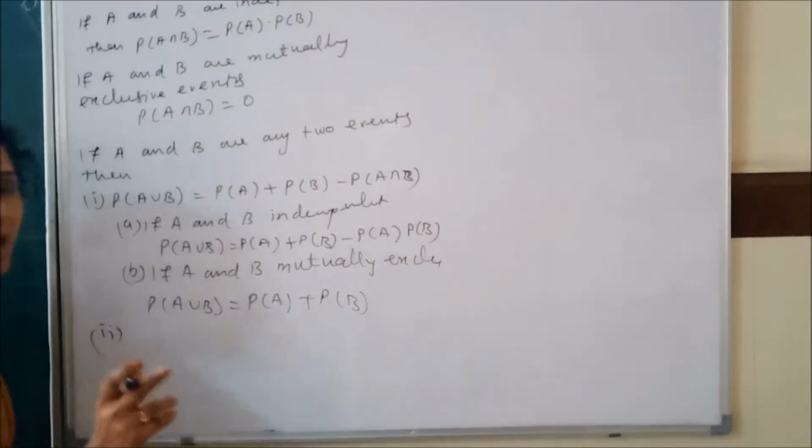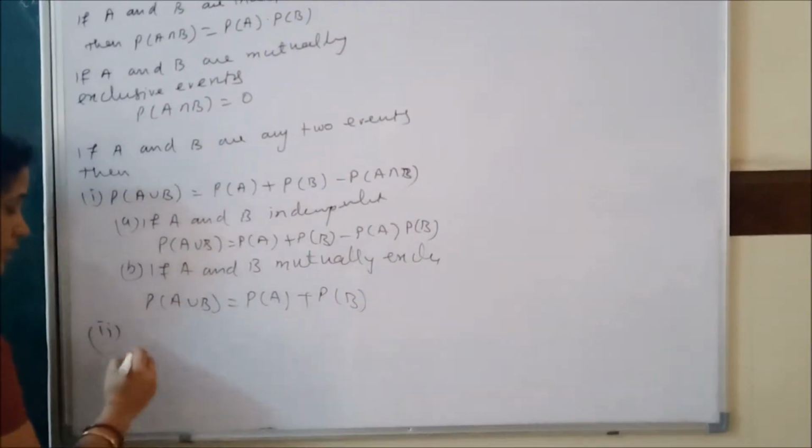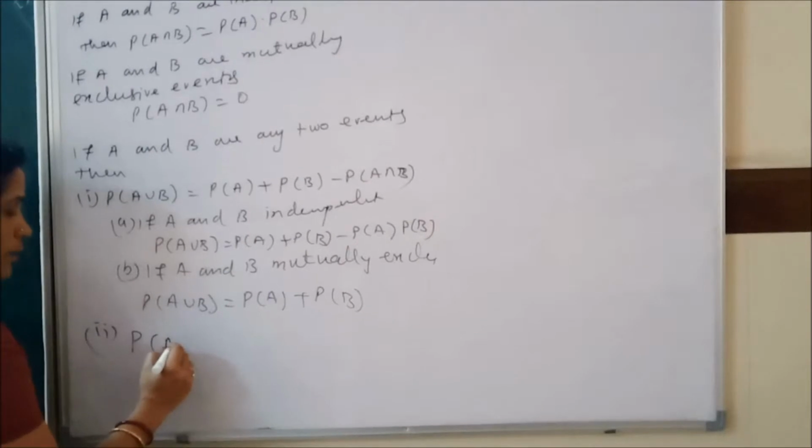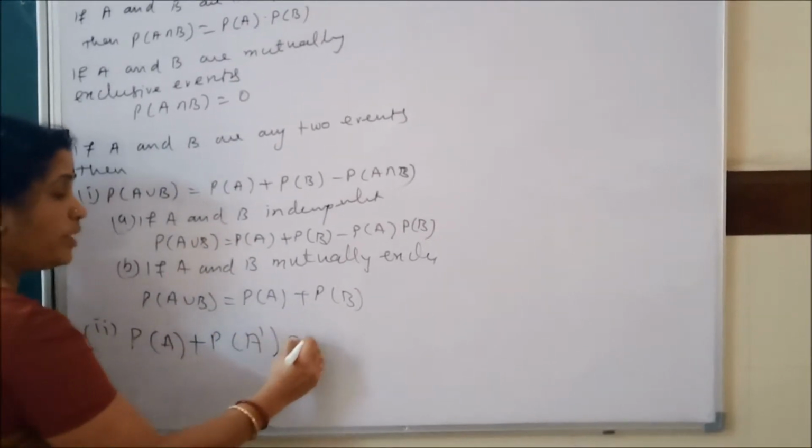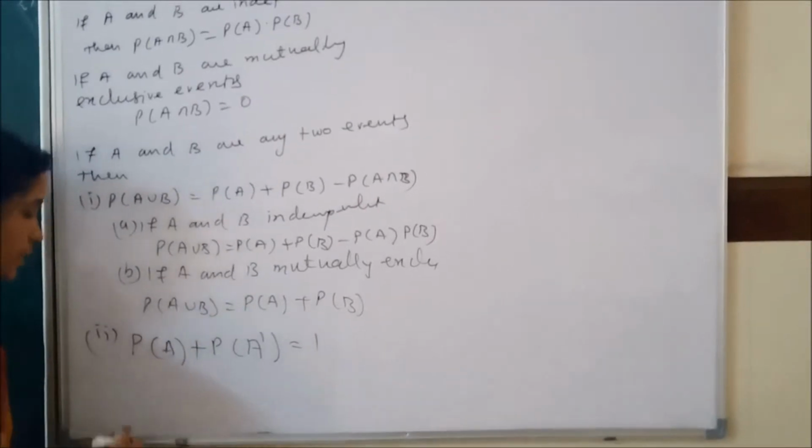Now next, number 2, another formula. You have seen De Morgan's law in 11th standard. P(A) plus P(A complement) equals how much? 1. You have seen that.